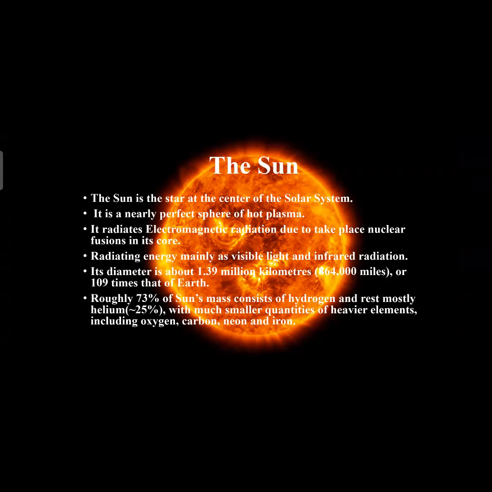Sun is the star at the center of the solar system. It is a nearly perfect sphere of hot plasma. It radiates electromagnetic radiation due to nuclear fusion taking place in its core, radiating energy mainly as visible light and infrared radiation. Its diameter is about 1.39 million kilometers, or 109 times that of Earth. Roughly 73% of the Sun's mass consists of hydrogen and the rest mostly helium, with much smaller quantities of heavier elements including oxygen, carbon, neon and iron.